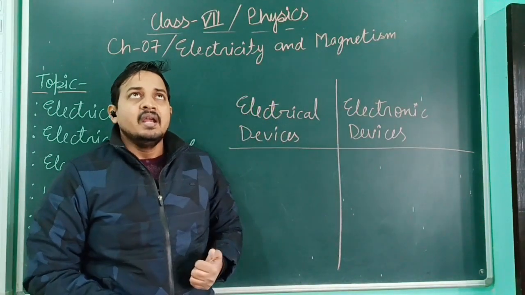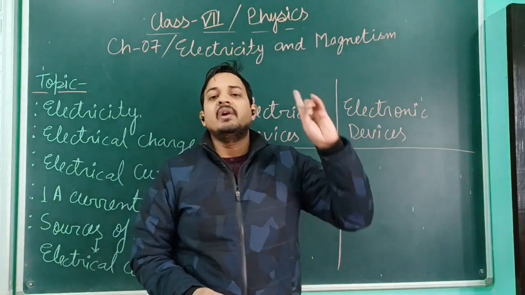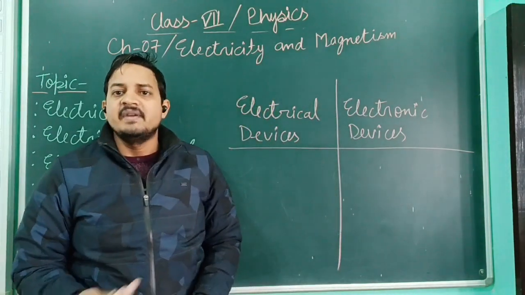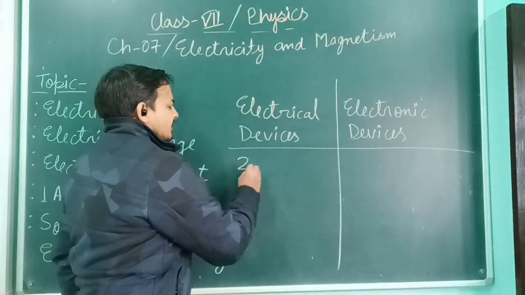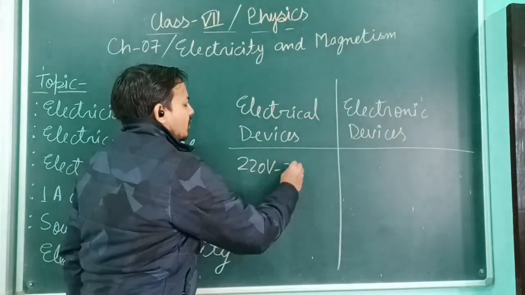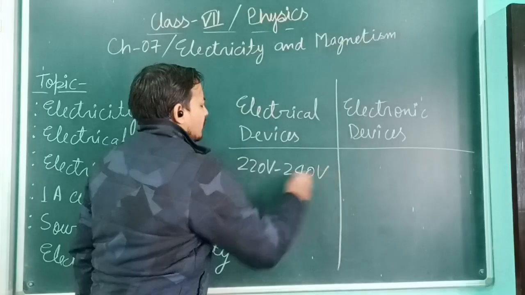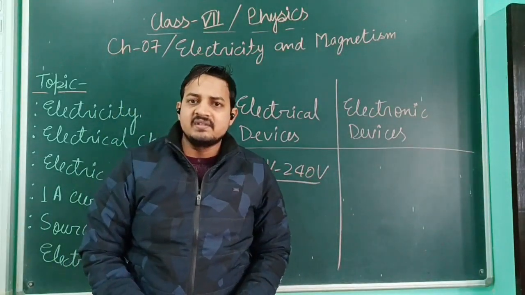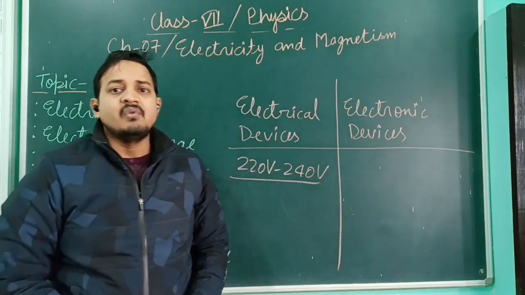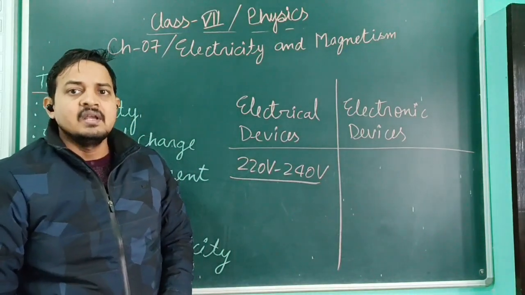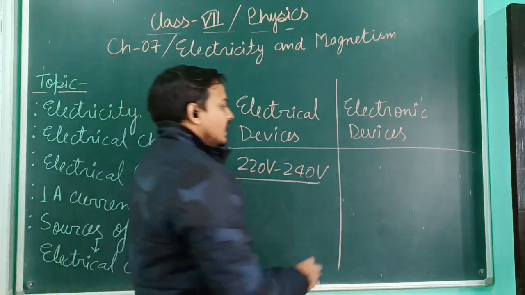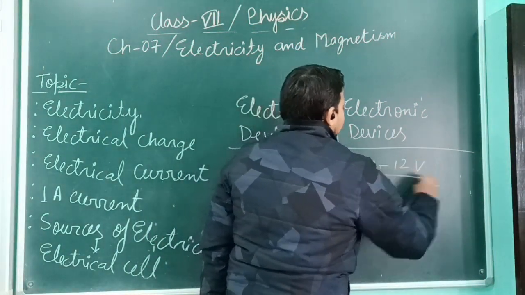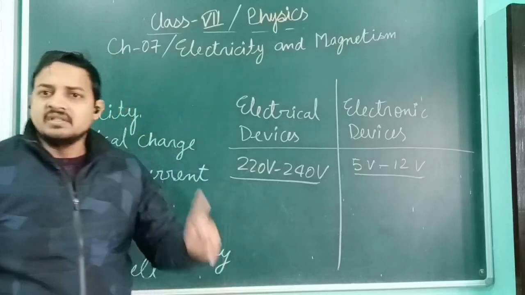A very simple way: the voltage which comes to your home for the electrical fan is approximately 220 volt to 240 volt. So this is the range of the electrical voltage coming to your home. But what is the range for the electronic devices? All the electronic devices are mostly operated from 5 volt to 12 volt. Okay, so this is the first difference.